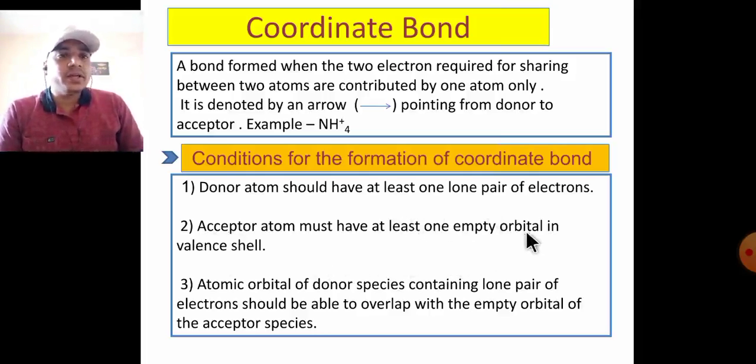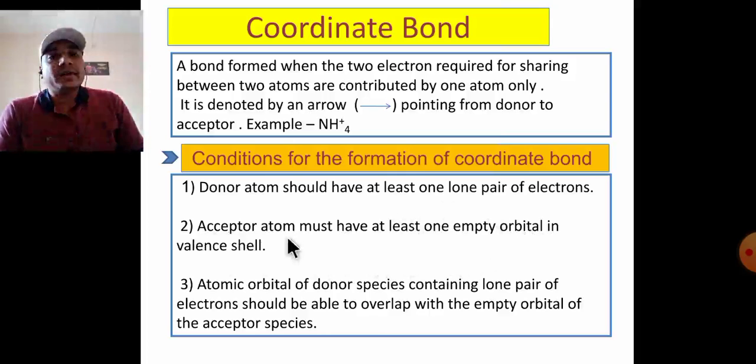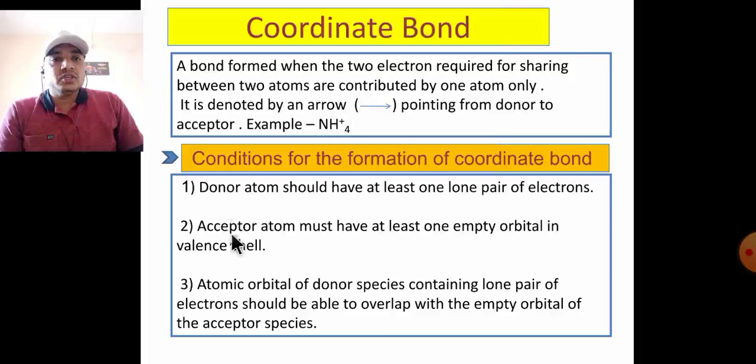Third, the atomic orbital of the donor species containing the lone pair of electrons should be able to overlap with the empty orbital of the acceptor species.